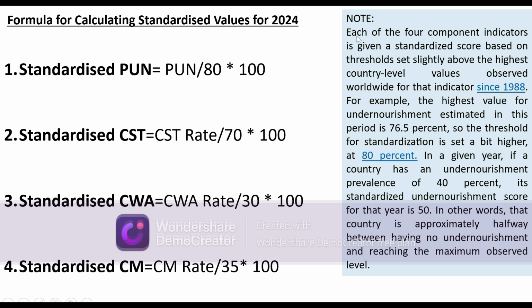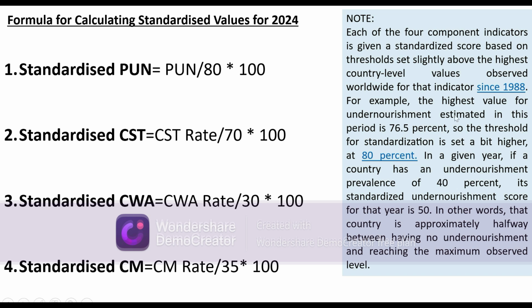Note, each of the four component indicators, which means the PUN, CST, CWA and CM, is given a standardized score based on a threshold set slightly above the highest country level values observed worldwide, which means this 80, 70, 30, 35 are coming from the standardized value which has been adjusted based on the highest score of a specific country.